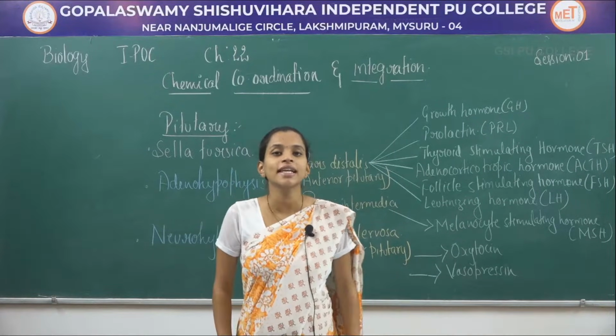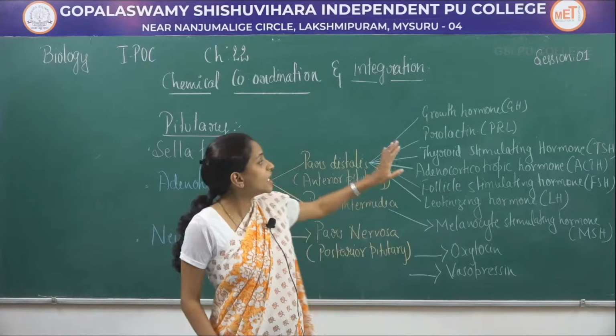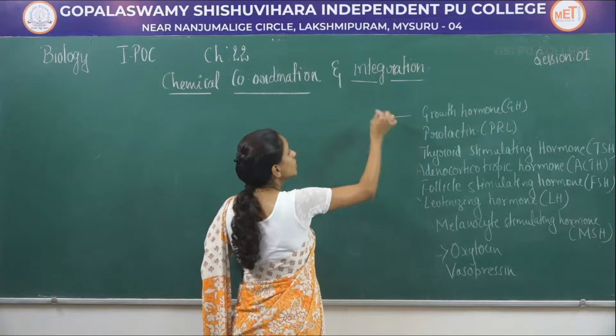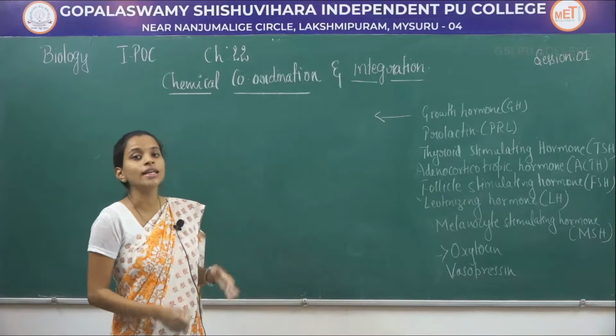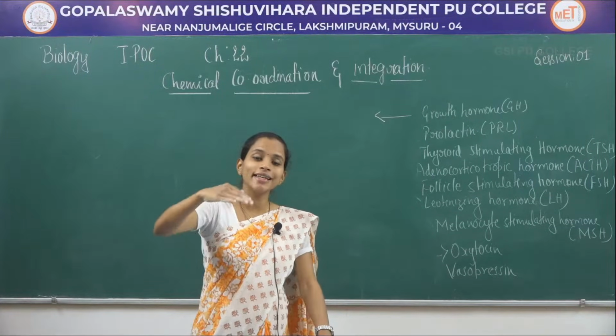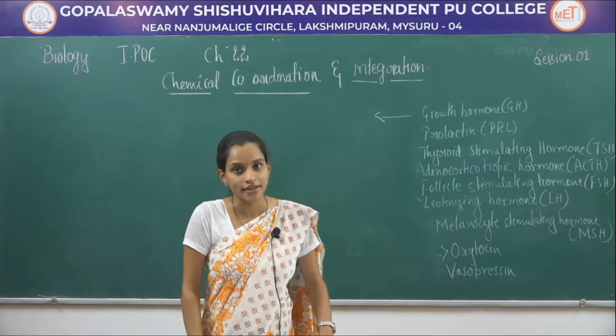Now we will have to study about the function of each hormone in detail. When it comes to growth hormone, this growth hormone is released from the pituitary so that the individual can grow or develop.